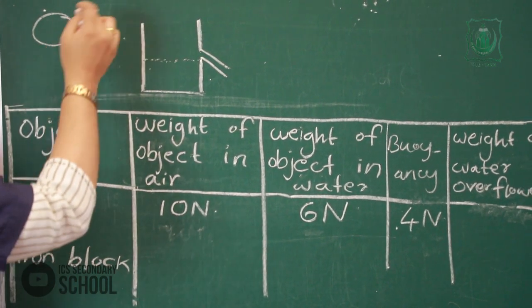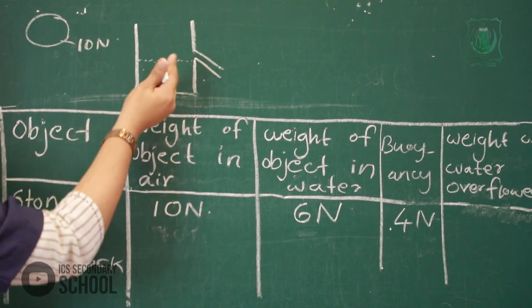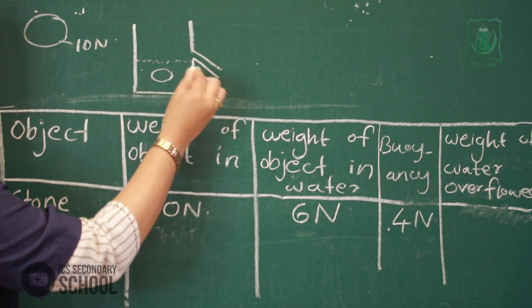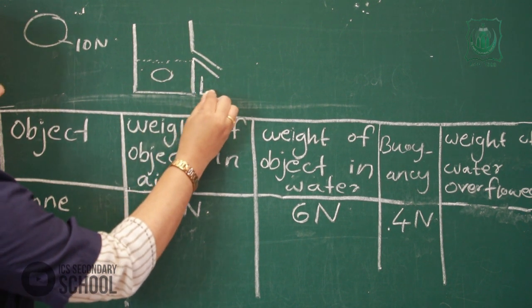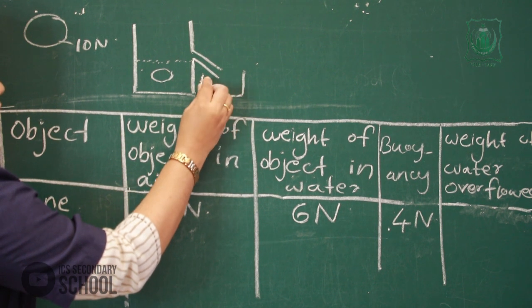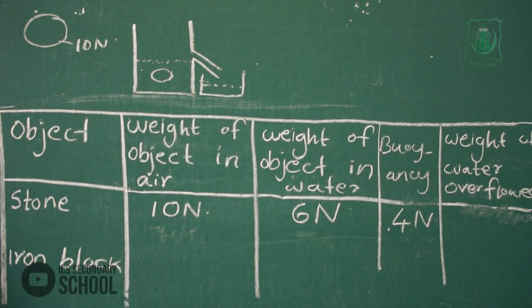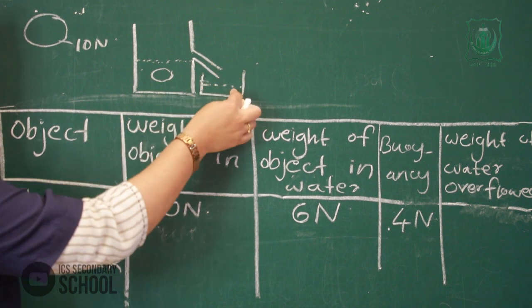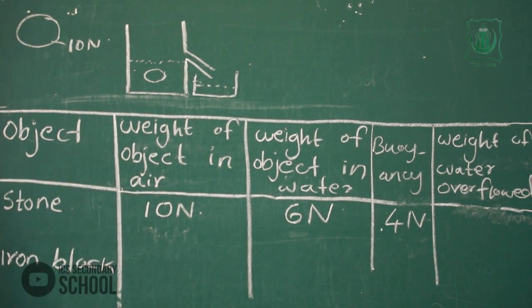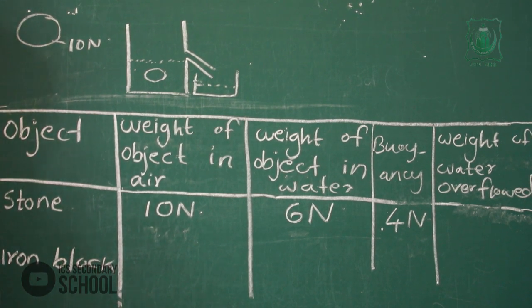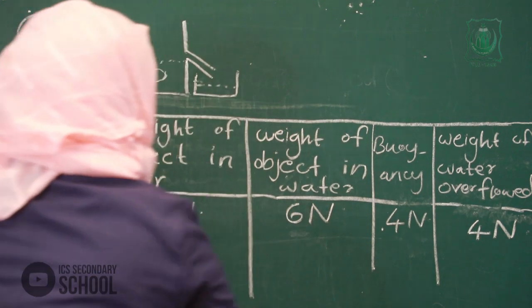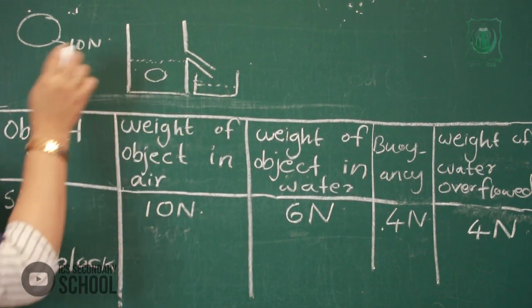When I put this stone into this overflowing jar, water overflowed into another jar. Then we want to find out the weight of water overflowed. I got 4 Newton. Weight of water overflowed is 4 Newton.